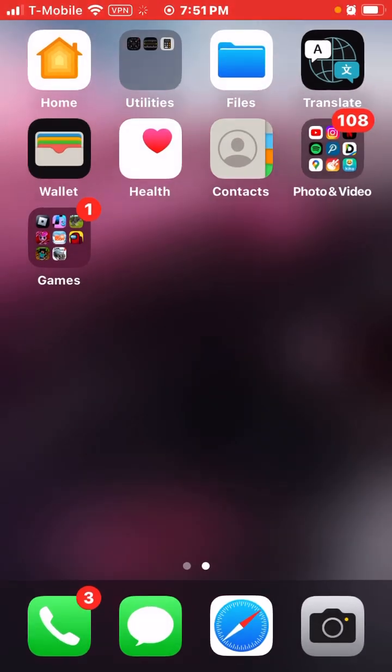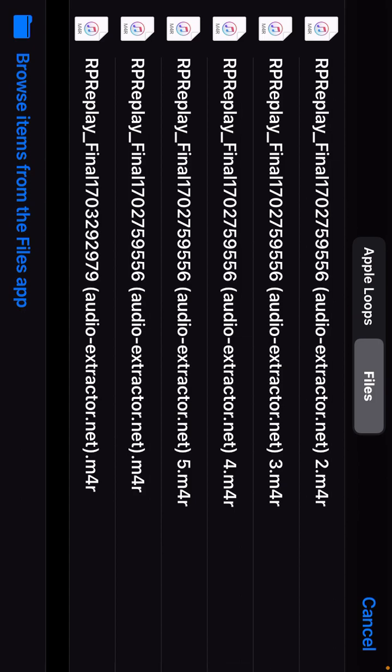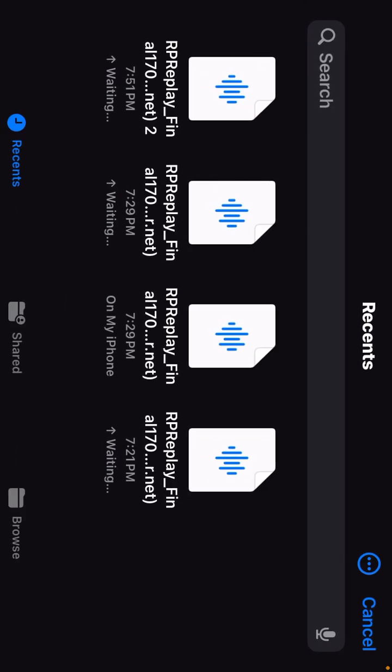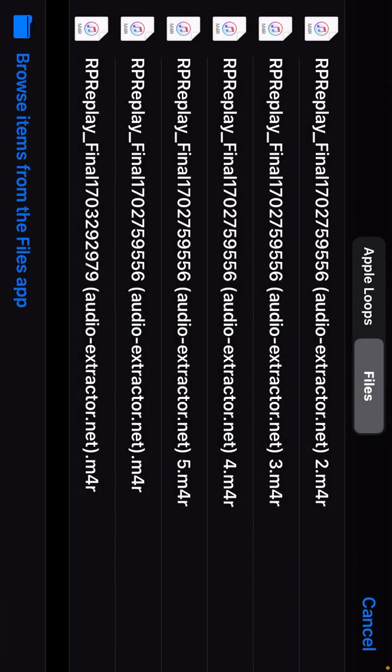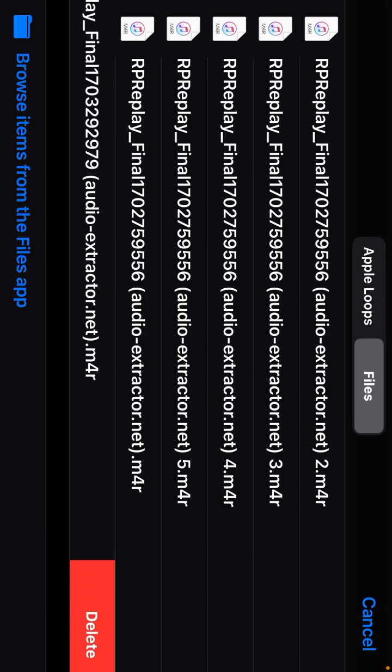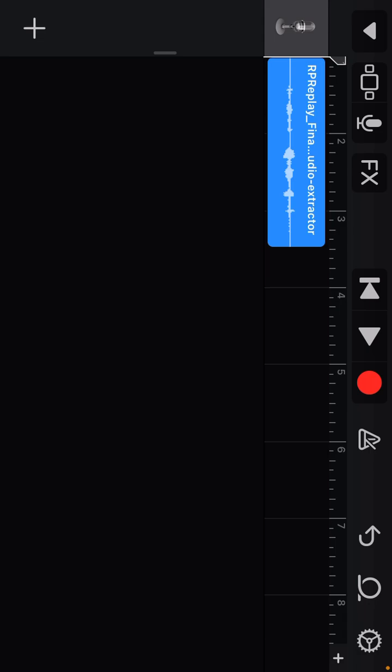Okay. Then you will go to GarageBand, and then click on the little circle thing. And then if you don't have it downloaded, you would go here, and then you would find the song you want. For mine, it's this one. You will hold it down, then you would drag it, and voila, you have it there.